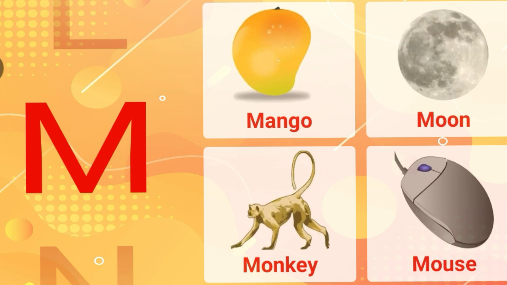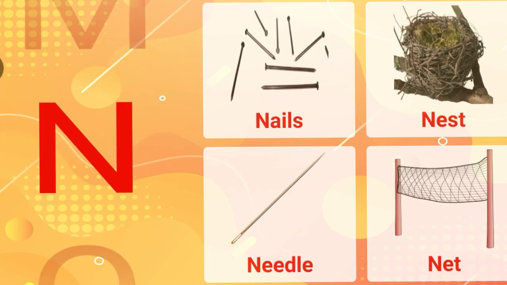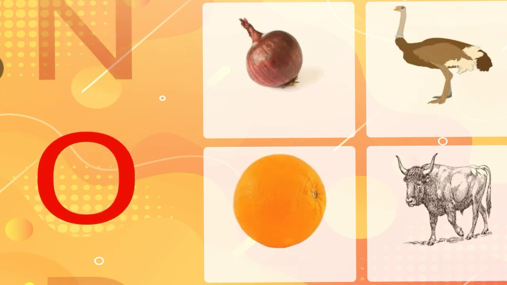M. M for mango. M for moon. M for monkey. M for mouse. N. N for nails. N for nest. N for needle. N for net.